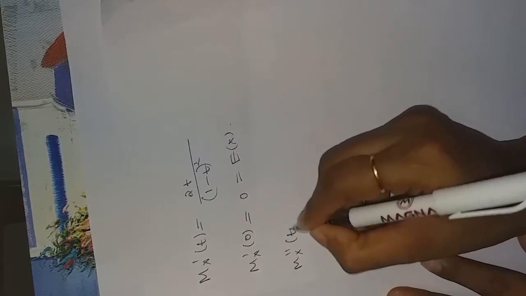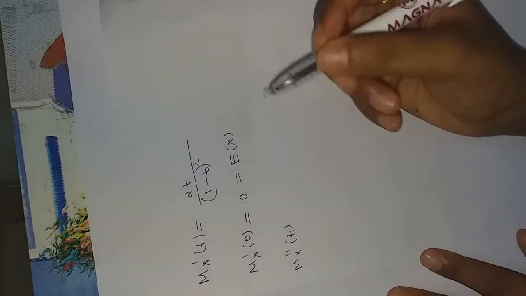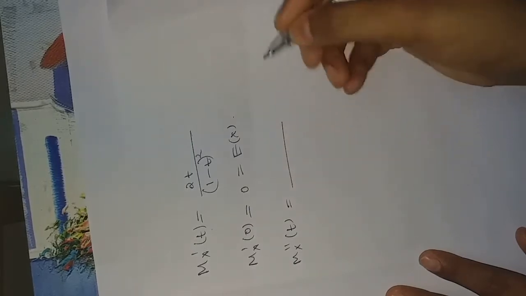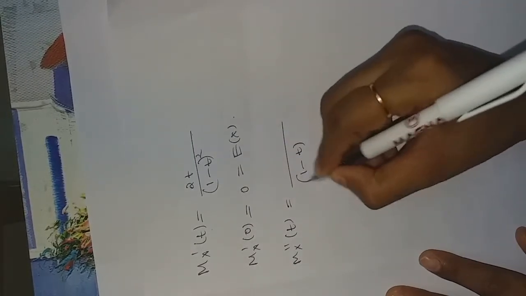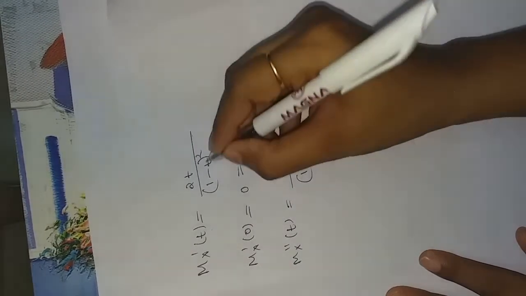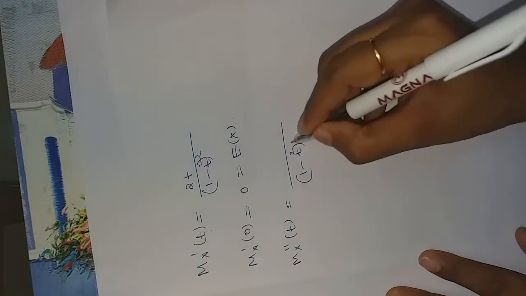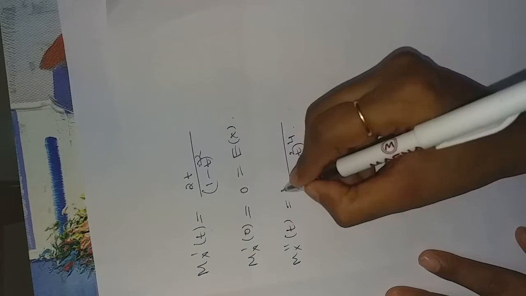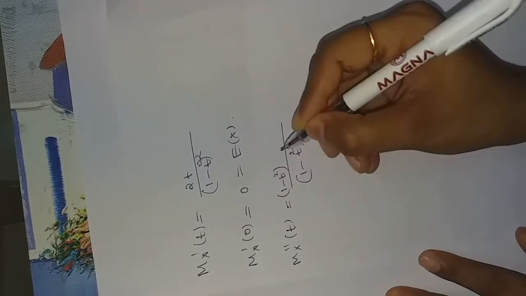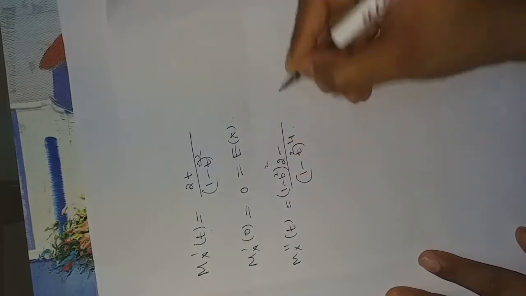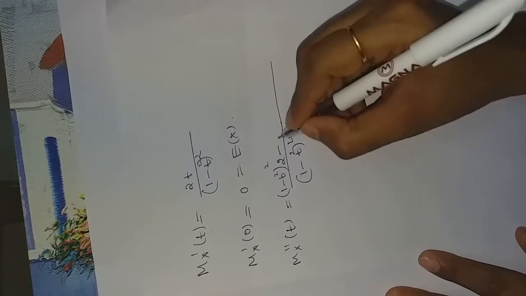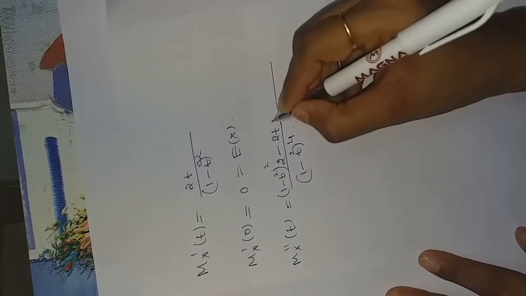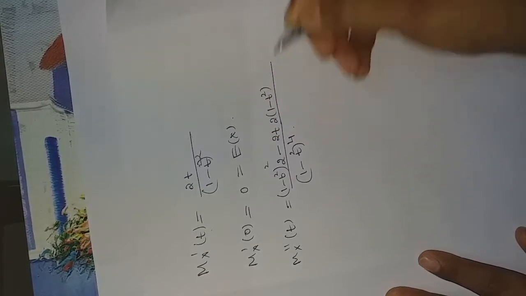Further, we'll differentiate Mx dash of t with respect to t again. So we get 1 minus t square whole power 4, denominator into differentiation of the numerator minus numerator into differentiation of the denominator.